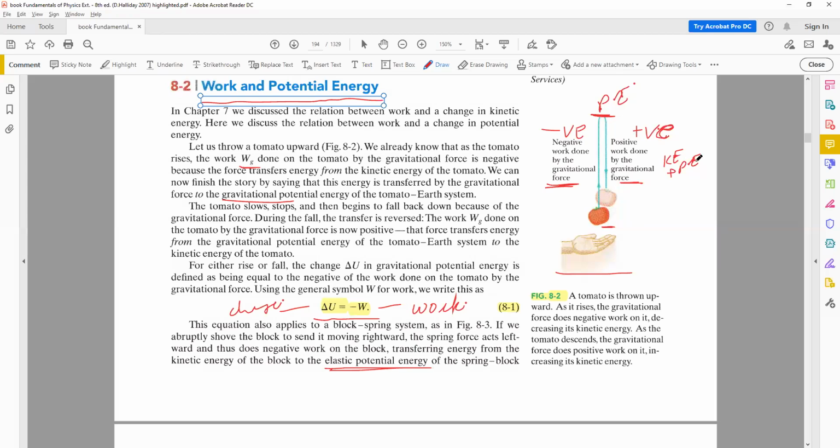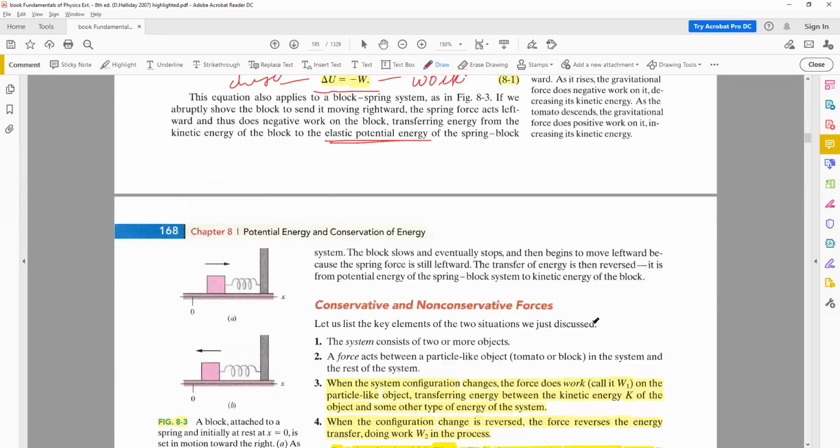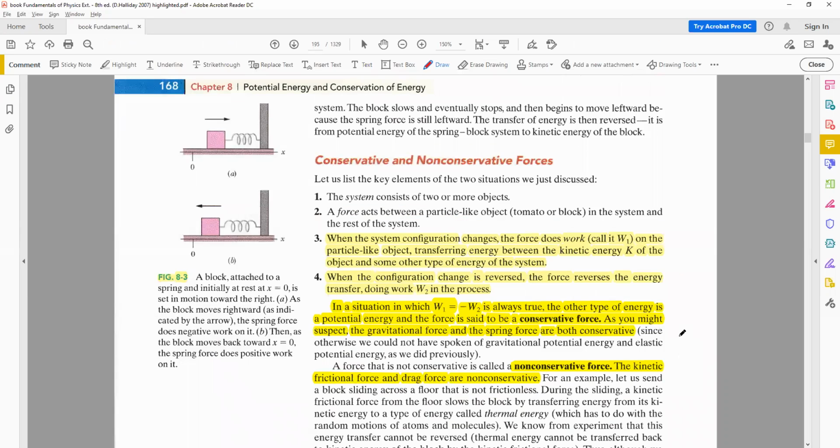And then when it comes down, the potential energy decreases and the kinetic energy increases. So energy is changing from one form to another, but the total energy is always constant. So this is what we are talking about. Now we can look at the mass spring system as well, which is another example.